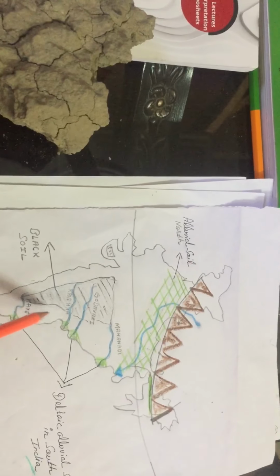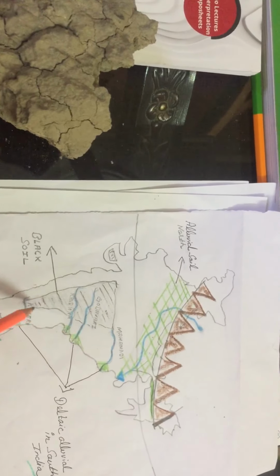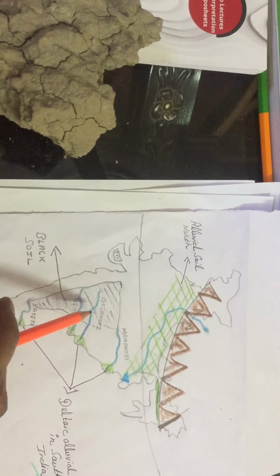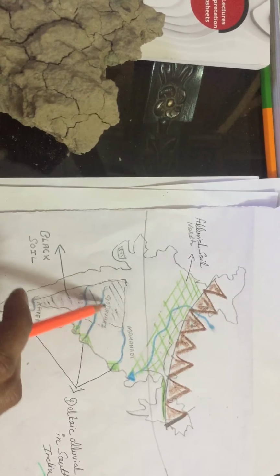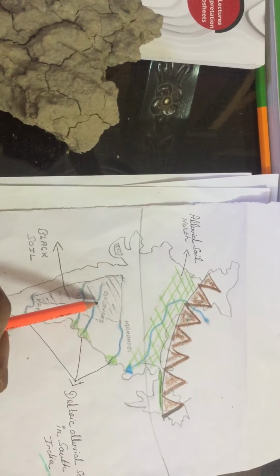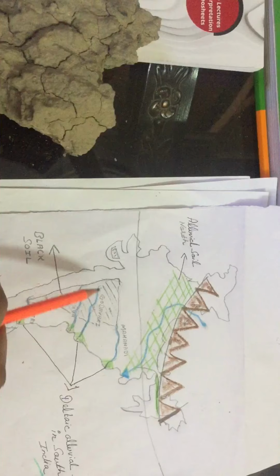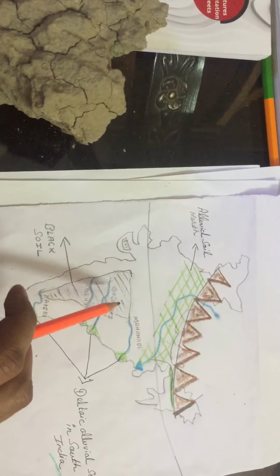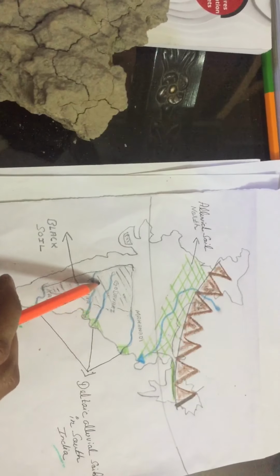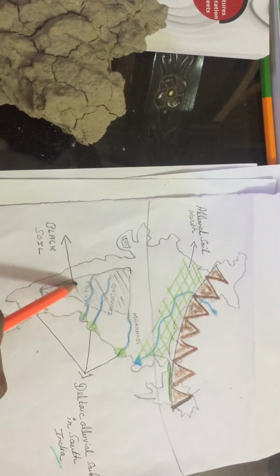Presently, this part is known as the Deccan Plateau or Deccan Trap. When the basic lava comes out on the surface of the earth, it travels up to thousands of kilometers and solidifies, converting into basaltic rocks, or we can say basaltic igneous rocks.